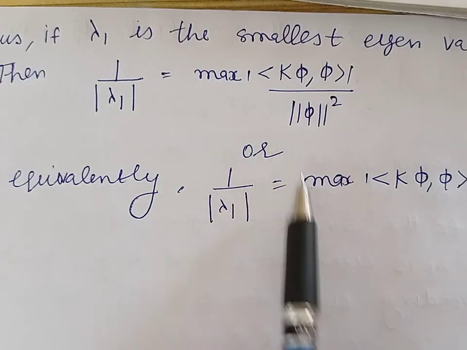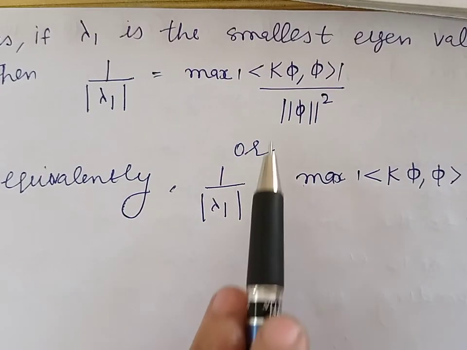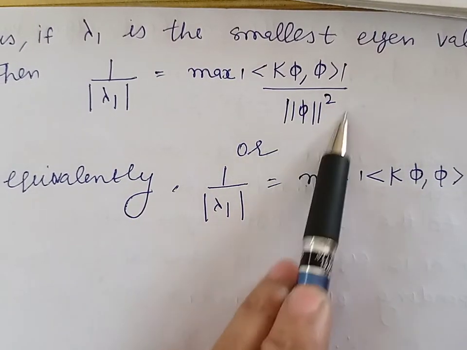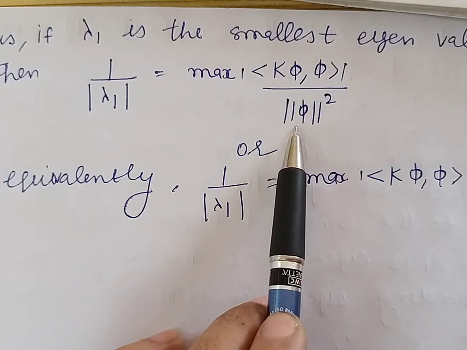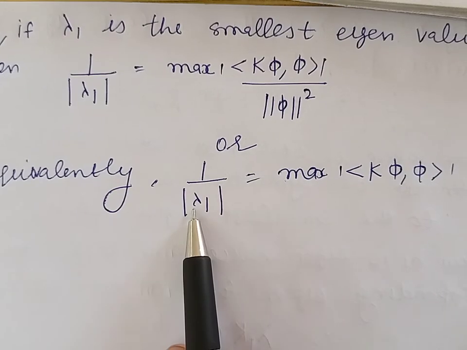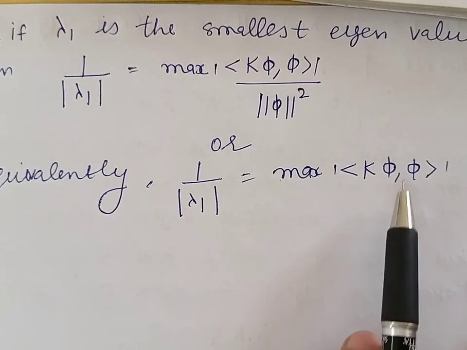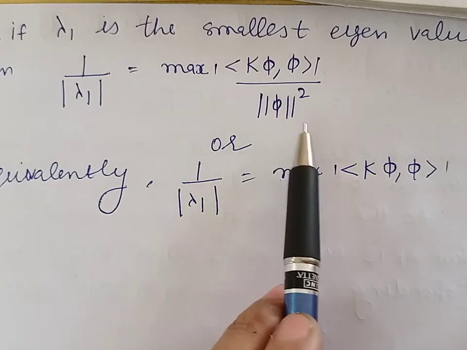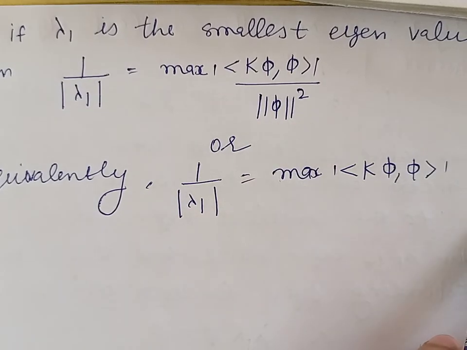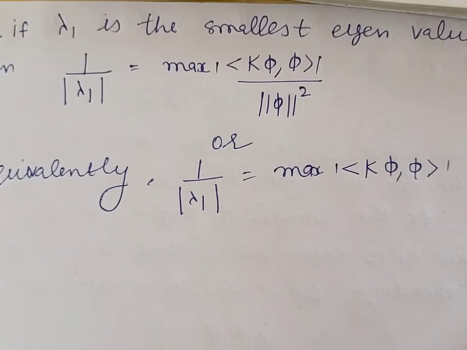We can write this expression equivalently in another form. If we take phi norm equal to 1, that quantity will become 1. In that case this can be written as 1 upon mod lambda 1 is equal to the maximum of the inner product of k phi with phi, where the norm of phi is 1. So this completes the topic, fundamental properties of eigenvalues and eigenfunctions for the symmetric kernels.